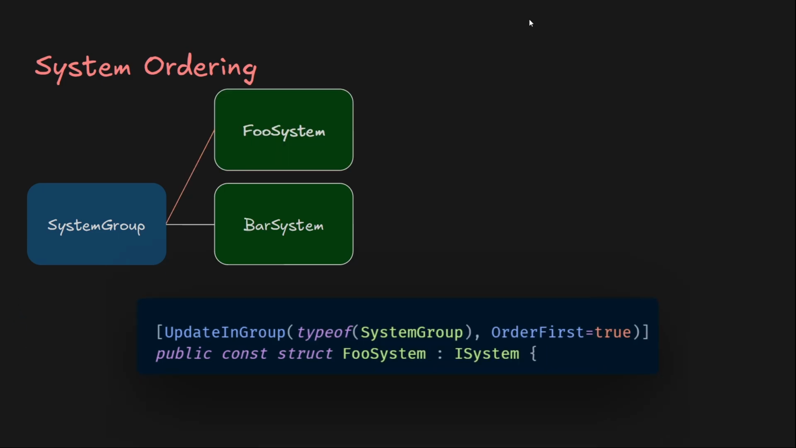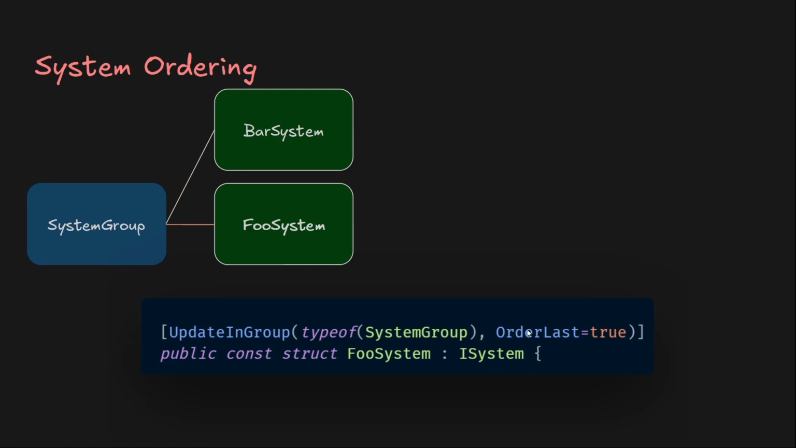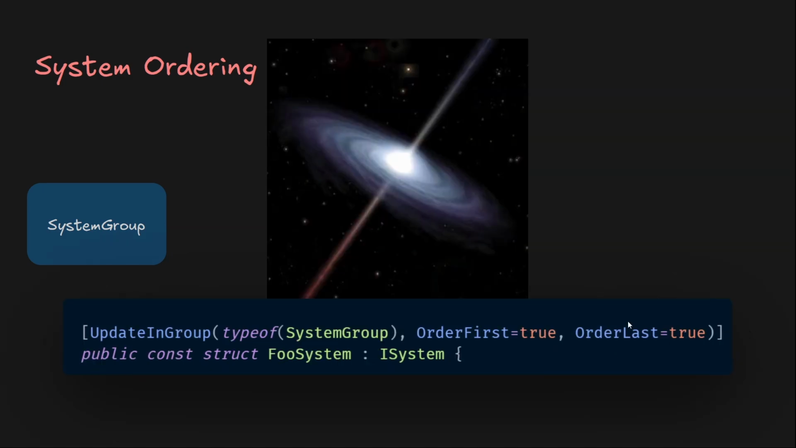Systems have 3 different priority brackets. If you set OrderFirst equals true in UpdateInGroup, it will be set to the earliest bracket and run before all systems that don't have OrderFirst equals true. If you set OrderLast equals true, it will run after all systems that don't have OrderLast equals true. And if you set both to true, you will create a black hole that consumes the whole Earth.